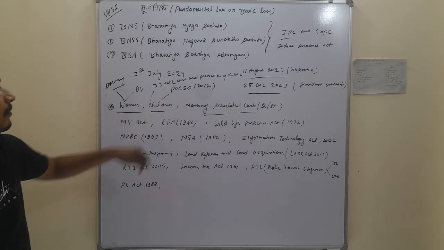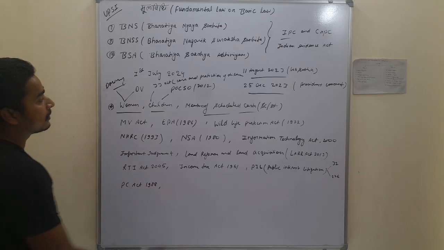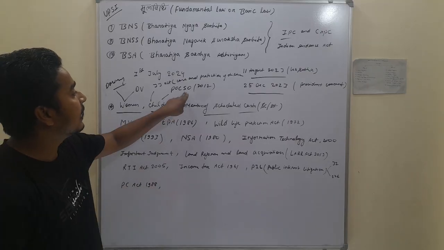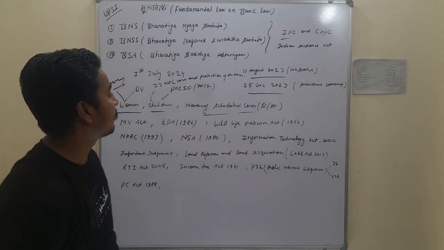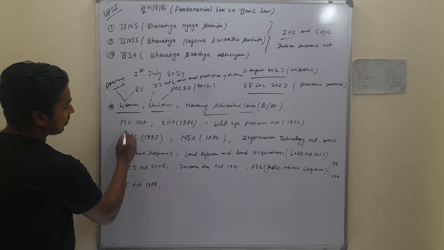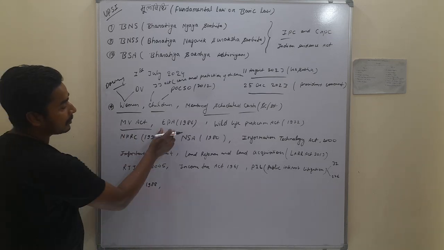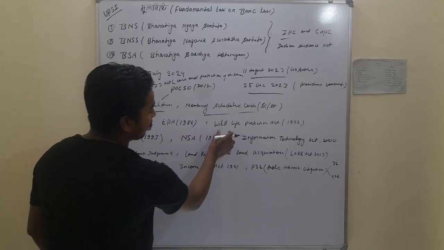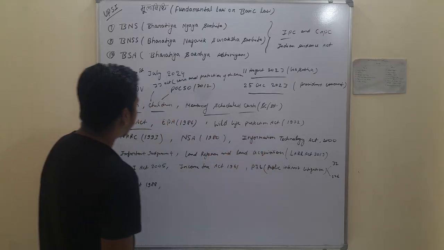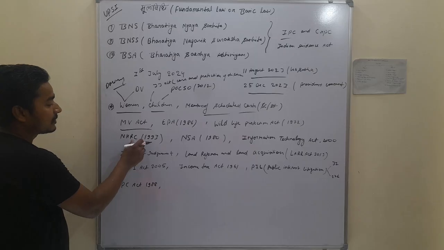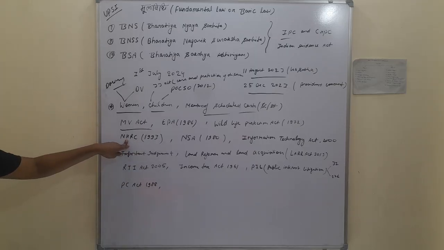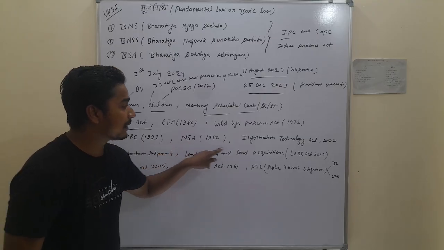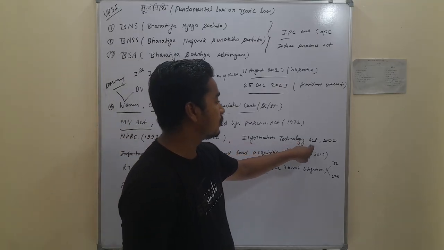For children we know the POCSO Act, introduced in 2012 to protect children below 18 years of age, and the Juvenile Justice Act, also called care and protection of children. And further the Motor Vehicle Act, and EPA is the Environment Protection Act 1986. We can also learn about the Wildlife Protection Act 1972, NHRC 1993, National Human Rights Commission, NSA 1980, National Security Act, and the Information Technology Act 2000.